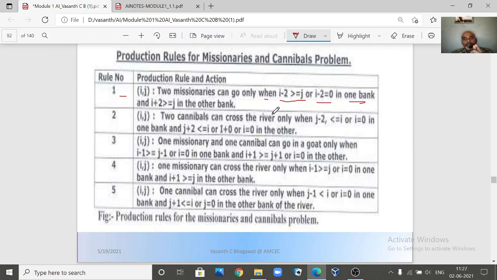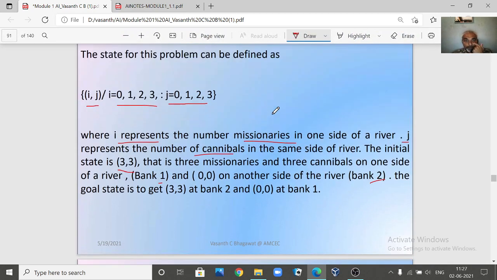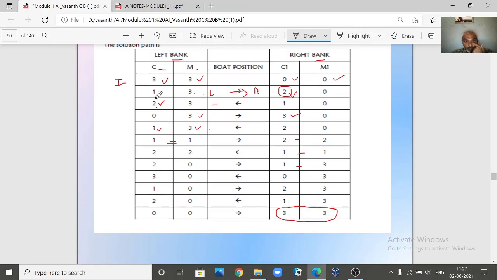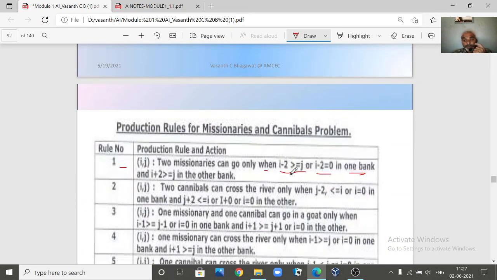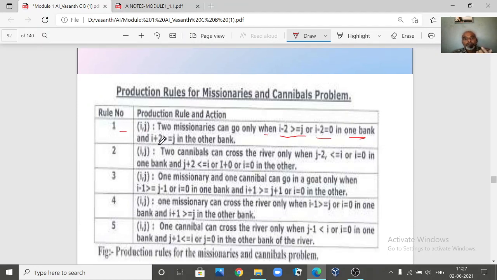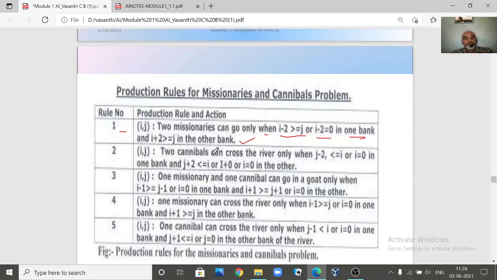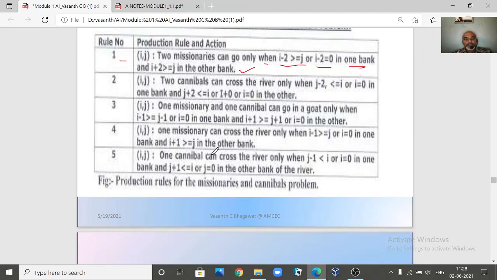In our configuration, you have to see the value of i minus 2 and of j. If this condition is met on the left hand side, then you apply the rule. When you apply the rule, it becomes i plus 2 greater than or equal to j on the other side. That means 2 cannibals can go at a time, or 2 missionaries can go at a time.